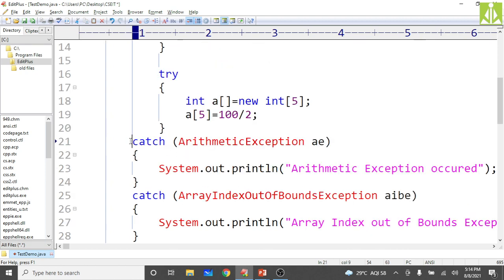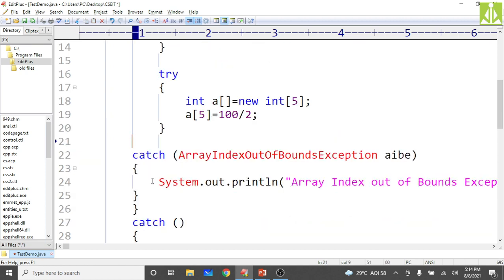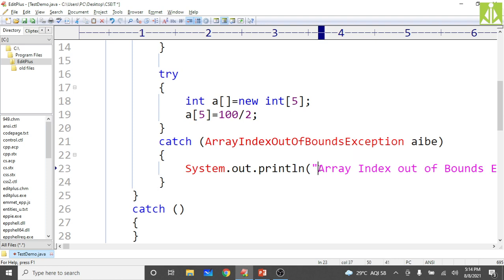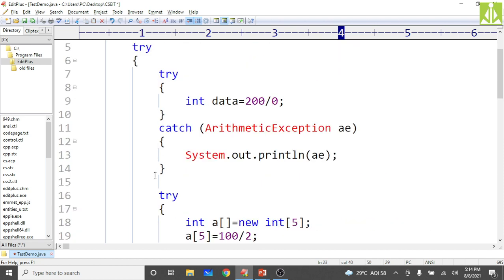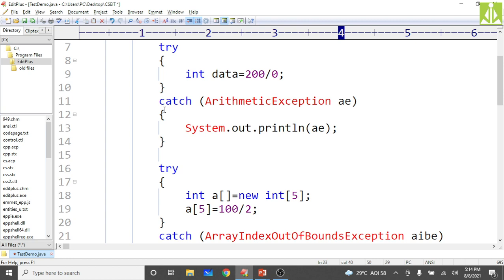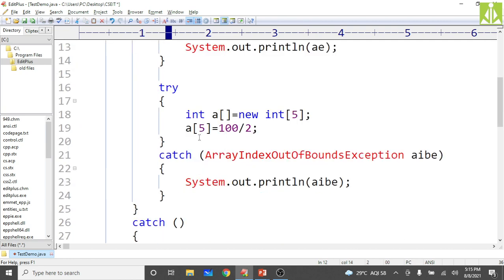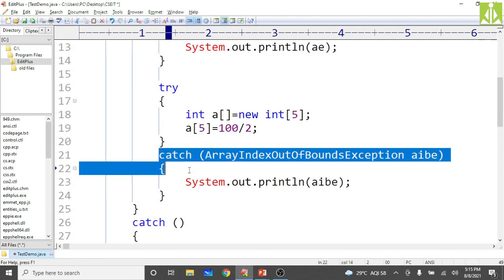To handle it, the arithmetic exception catch block is not required; the array index out of bounds exception catch block will handle it. Here also just print the object, no need for a customized message, that is AIBE. Inside the outer try block, first the arithmetic exception occurs, handled by this catch block. Then the array index out of bounds exception occurs, handled by this catch block.